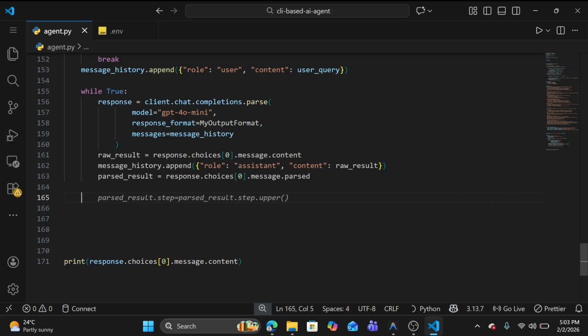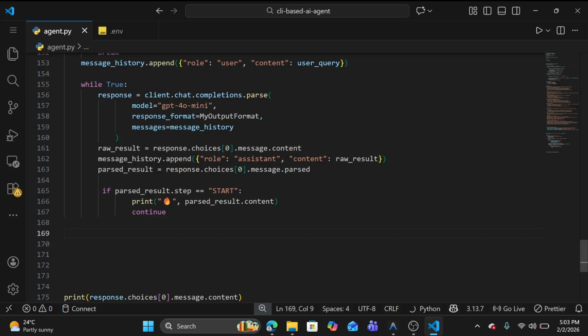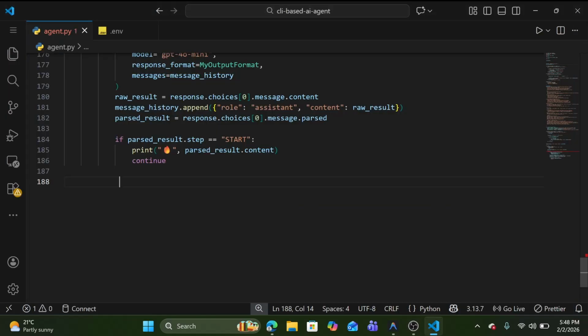So what we need to do here: if our parse result's step is start, we don't need to do anything, we just need to print that content here and continue. So now we have our parse result.